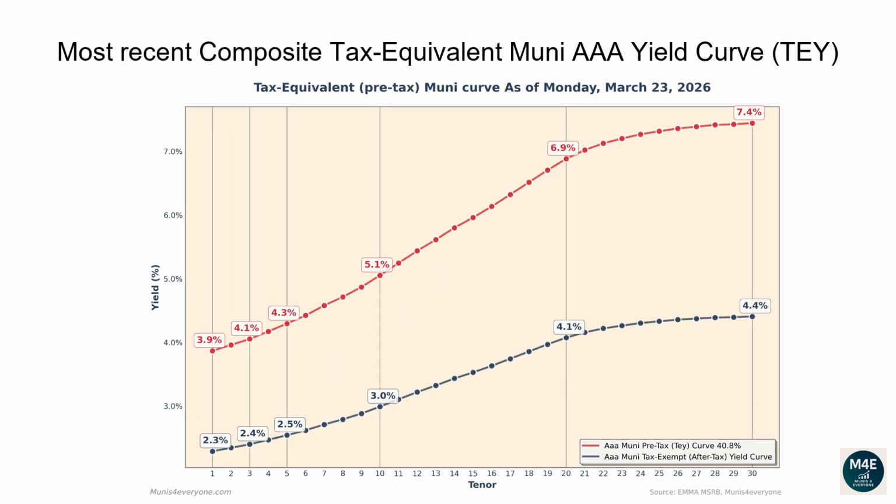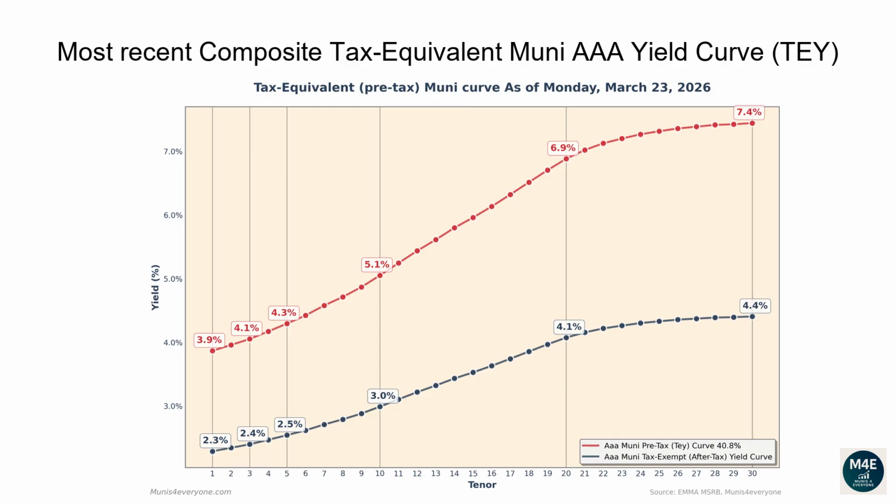Let's now go over the most recent composite tax-equivalent Muni AAA yield curve. The following graph shows, in red, the tax-exempt after-tax Muni yield curve, versus in blue its tax-equivalent pre-tax version assuming a 40.8% top tax bracket, as of March 23, 2026. Why would you care to see the tax-equivalent version of the Muni yield curve? More on this later. Let's first go over the pre-tax, aka tax-equivalent yield curve.